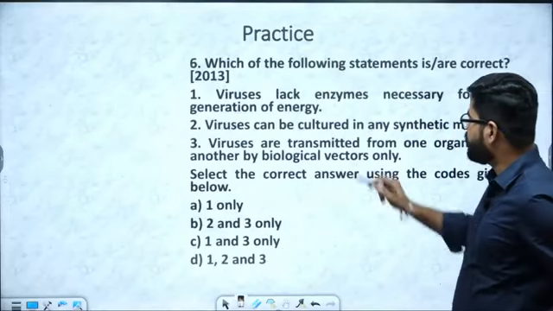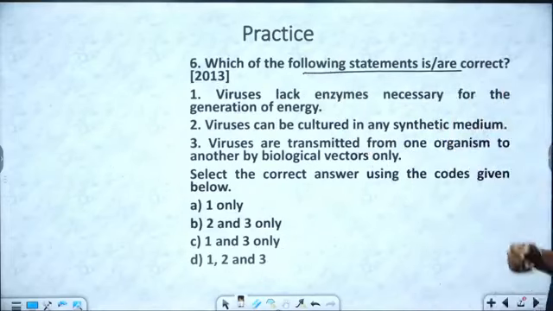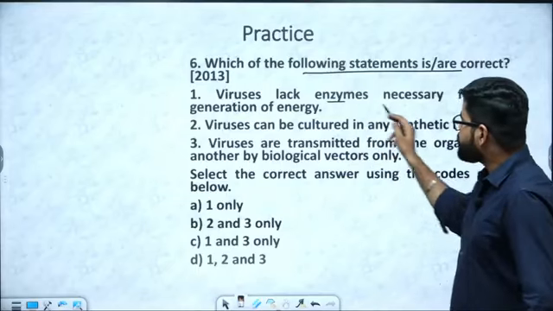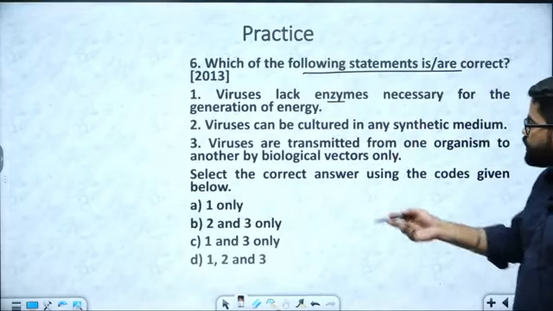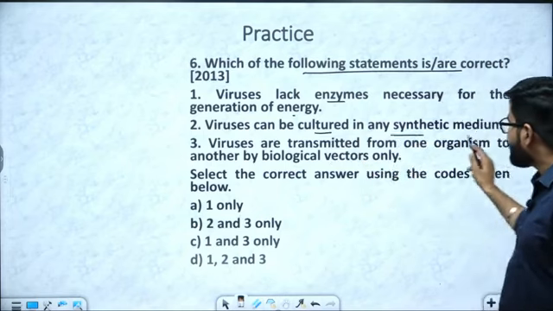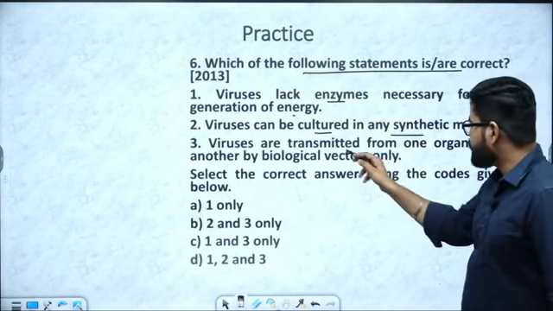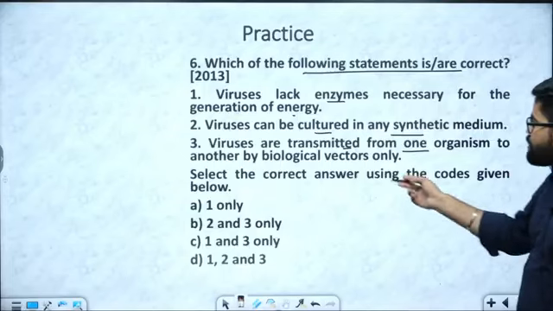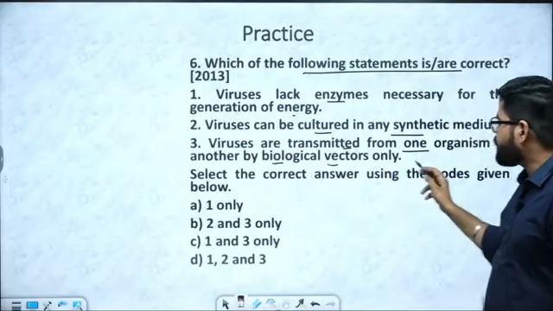One last question. Which of the following statements are correct? Viruses lack enzymes necessary for the generation of energy. Viruses can be cultured in any synthetic media. Viruses are transmitted from one organism to another by biological vectors only.